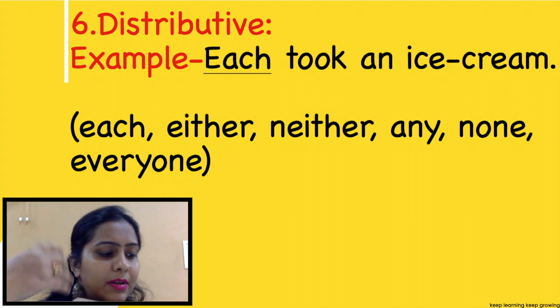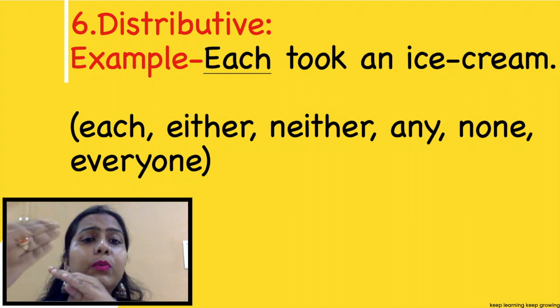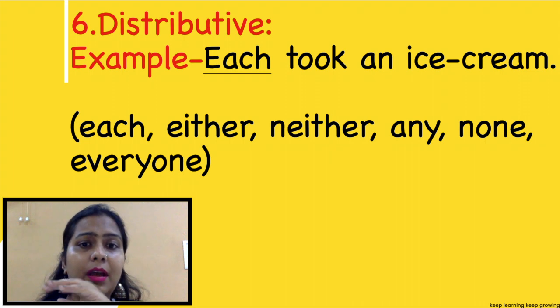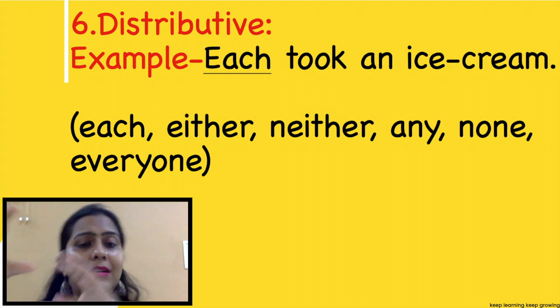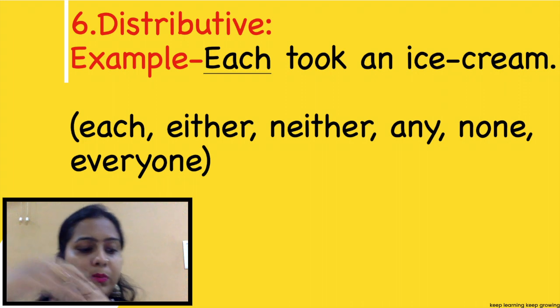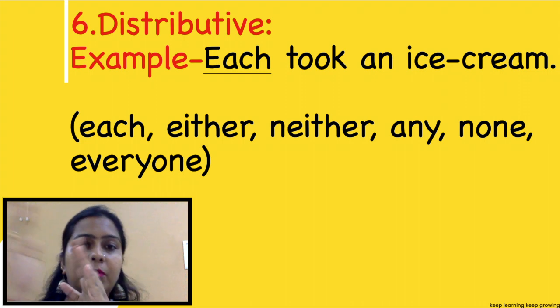Now it shows that we are distributing, and words like neither, any, none, each, all these come under distributive pronoun. It always takes a singular agreement.